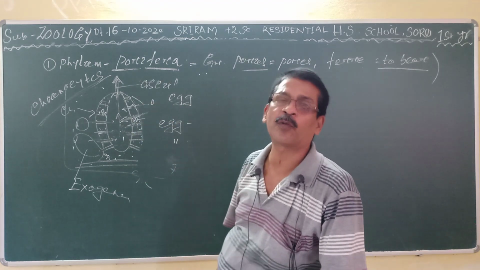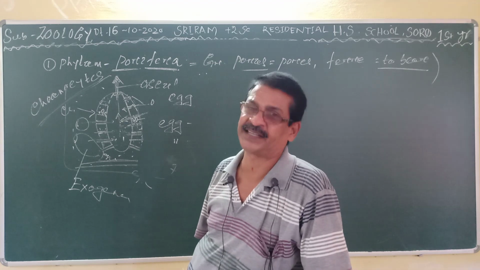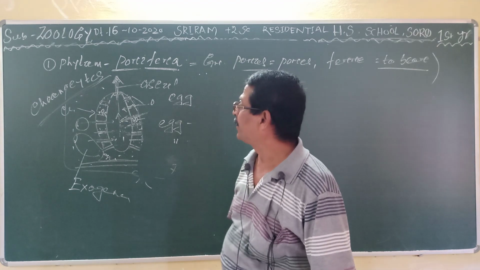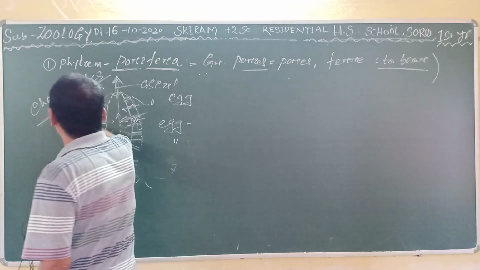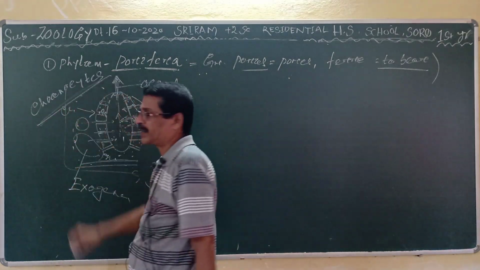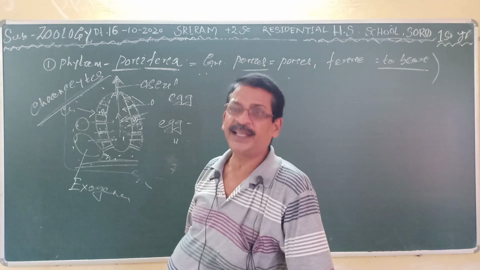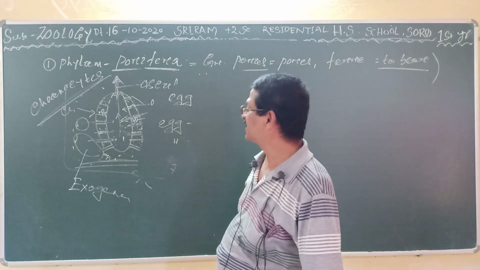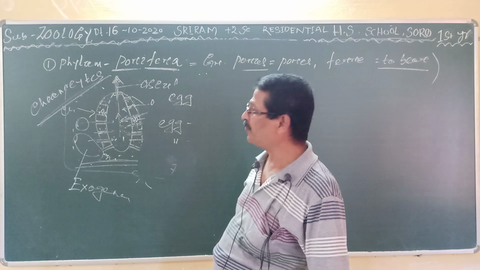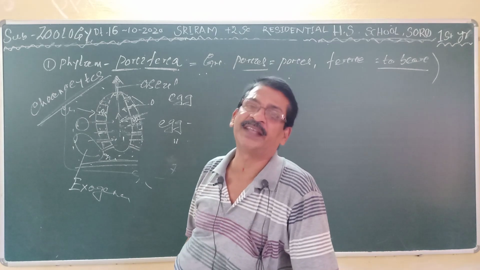The presence of choanocyte cells helps to create the water current. This water current or canal system is the lifeline of the sponges.